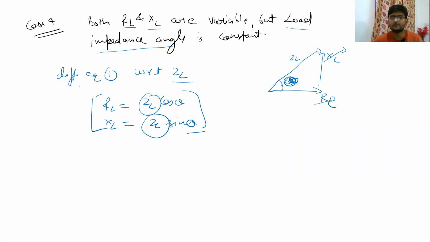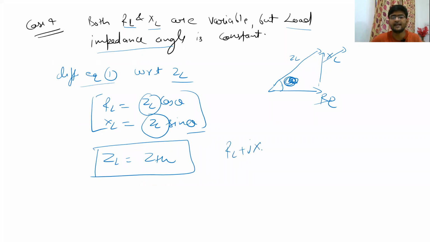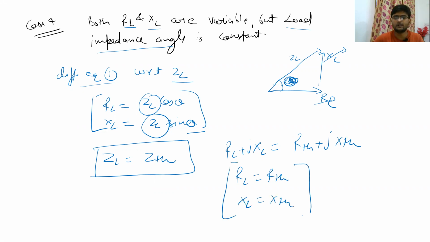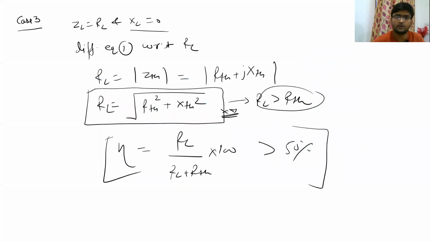And if you differentiate that equation with respect to ZL, you will get a condition as ZL is equal to ZTH. So what does that mean? RL plus JXL is going to be equal to RTH plus JXTH, which means if you separate the real and the imaginary terms, you can say that RL is equal to RTH and XL is equal to XTH. So this is your case 4 circuit, and it is very rare that questions come from this particular case, but we are going to see an example which I think is going to have a question from case 3.